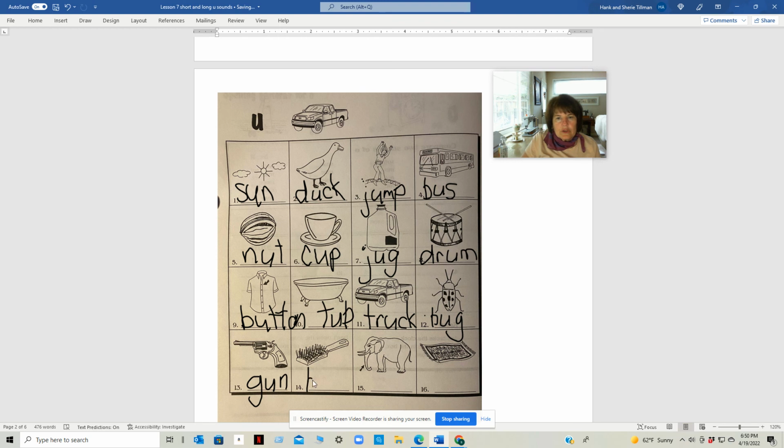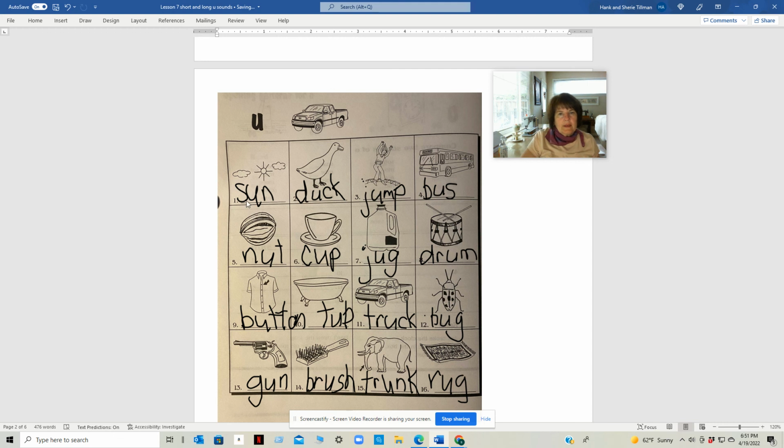Brush, B-R-U-S-H, brush. Trunk. This part is a trunk, T-R-U-N-K, trunk. This is a rug, R-U-G, rug.